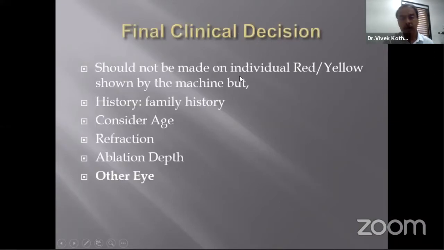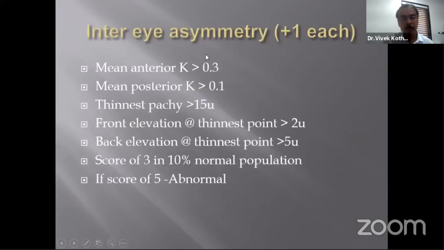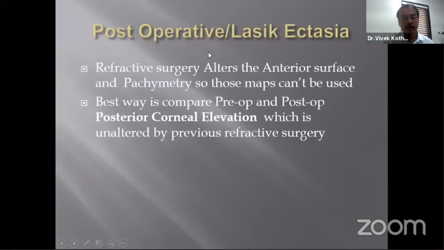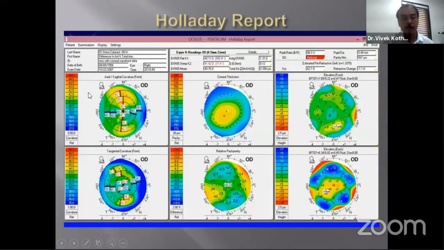The final clinical decision to operate for your refractive surgery depends not on the red or yellow of the machine, but on the complete family history, the age, the refraction, the ablation depth, the other eye, the inter-eye asymmetry, etc. Then you come to Holladay report, in which you get all these different maps. The only difference here is that the Holladay report doesn't use a best fit sphere, but it uses a toric ellipsoid as a reference surface.